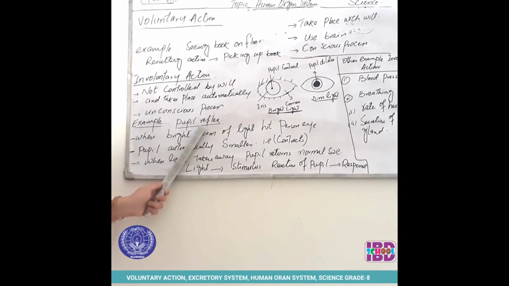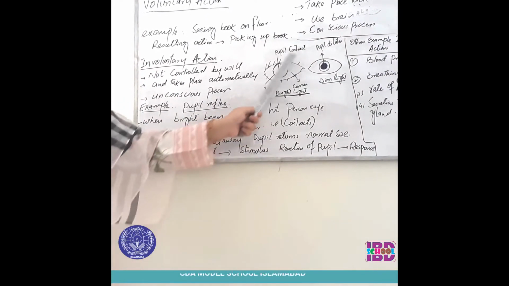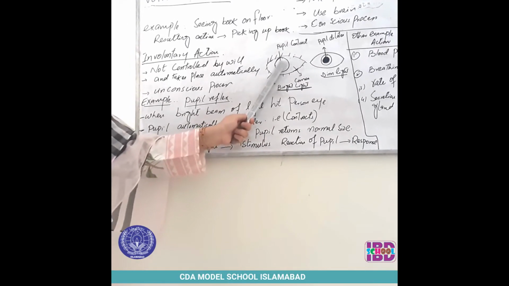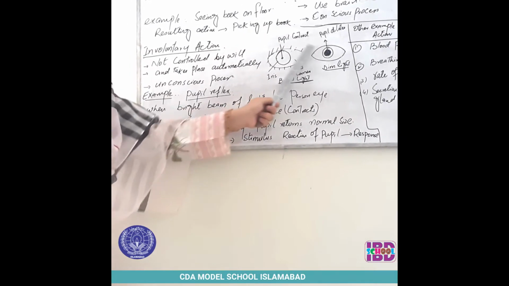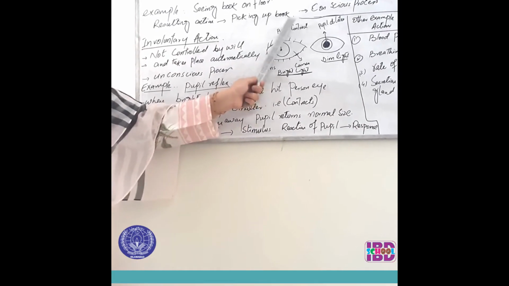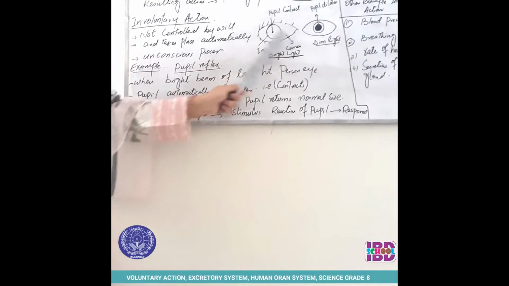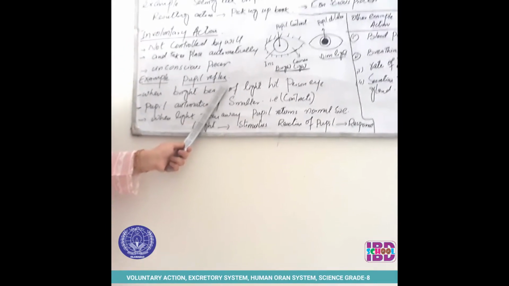An example is the pupil reflex. This one is a pupil. See it. The pupil can contract. It is in small size and it is in large size, because in bright light our pupil contracts, while in dim light the pupil dilates. This is the example of the pupil reflex.